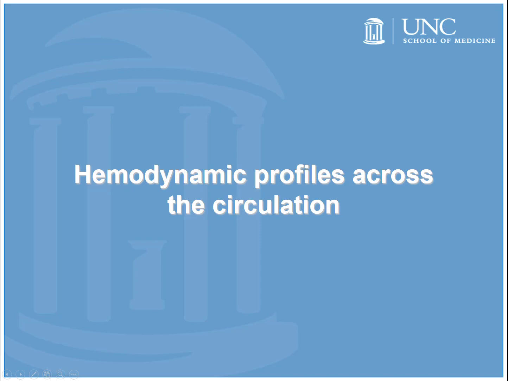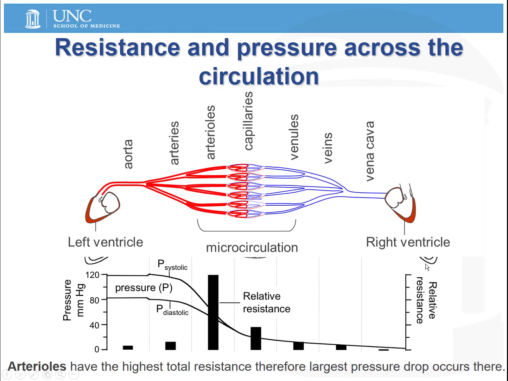The systemic and pulmonary arterial systems distribute blood to the capillary beds throughout the body, and the resistance and pressure differs in the vessels across the circulation. So let's take a look at those differences. The heart pumps blood through this complex system of blood vessels. And here on this graph, we're looking at differences in resistance and pressure.